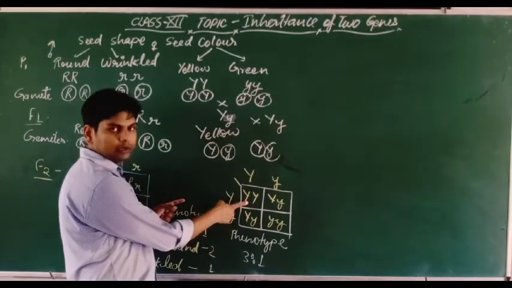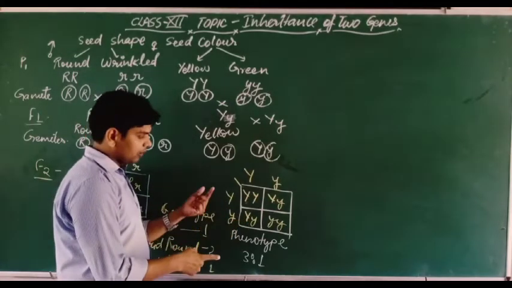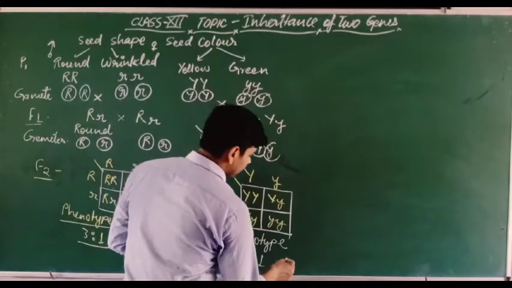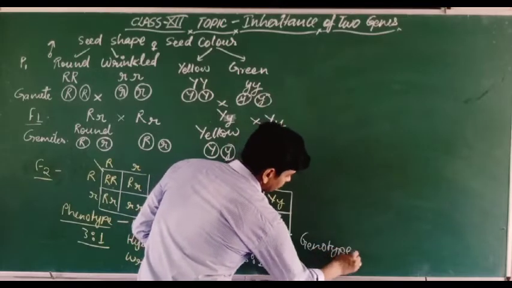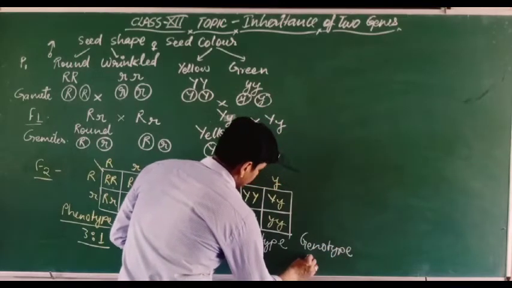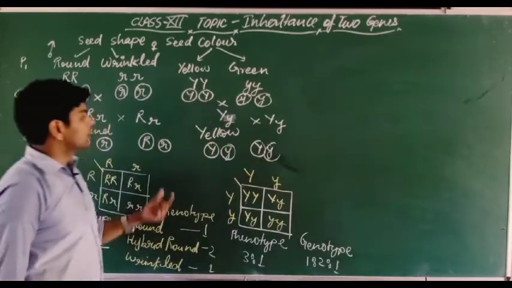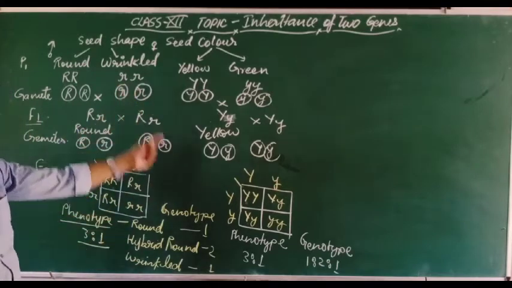And the genotype: 1 we are getting homozygous or pure yellow, and 2 are hybrid yellow, and 1 is pure green. So genotype is 1:2:1. Got it? So if we make the monohybrid cross, these are separate.